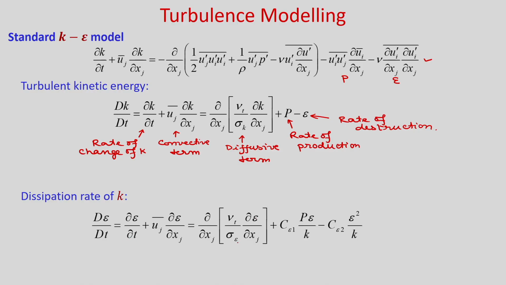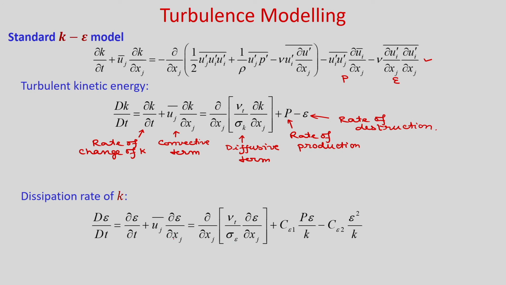We are not going into detail of the derivation of this equation, but we are writing the final equation for the dissipation rate. So, you can see the dissipation rate of k is this after using some model constants, and these model constants are found by fitting the data from the experimental values.